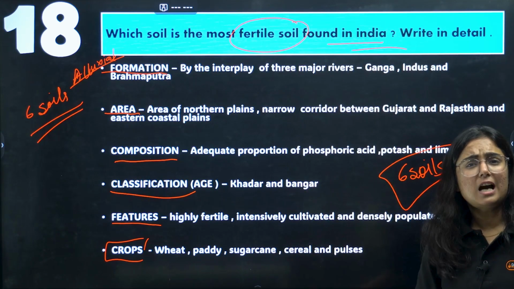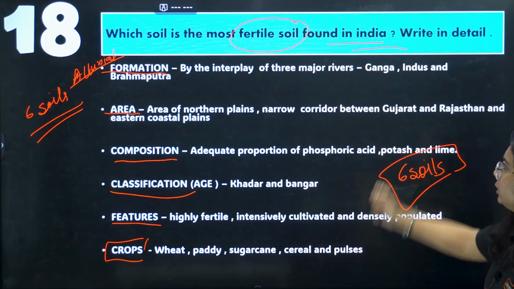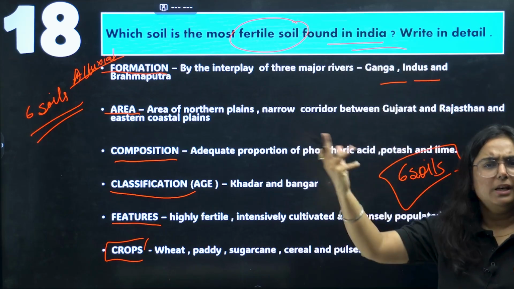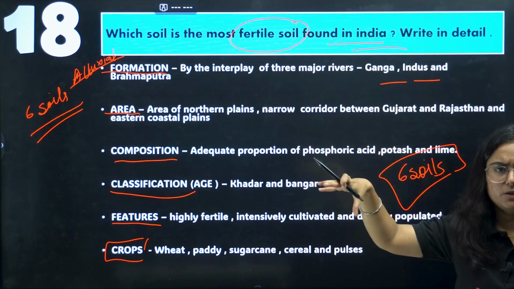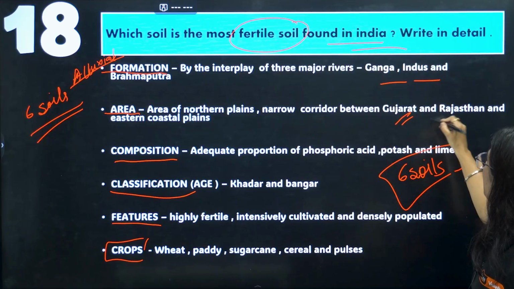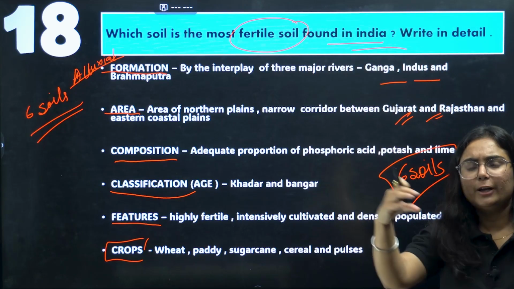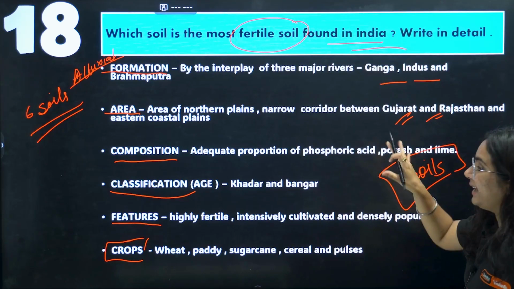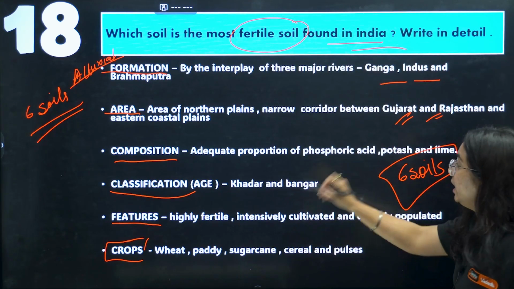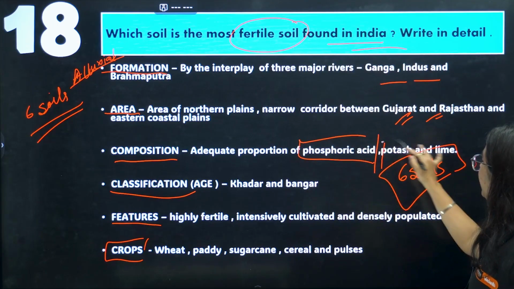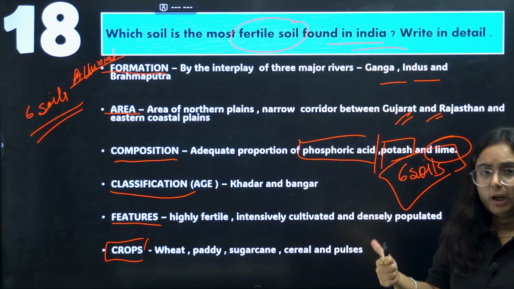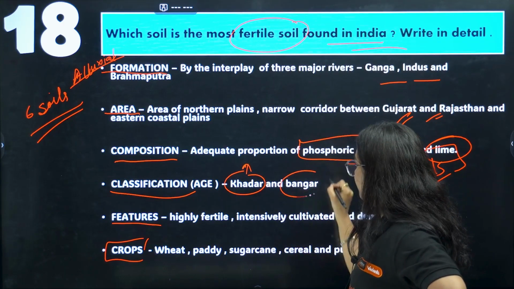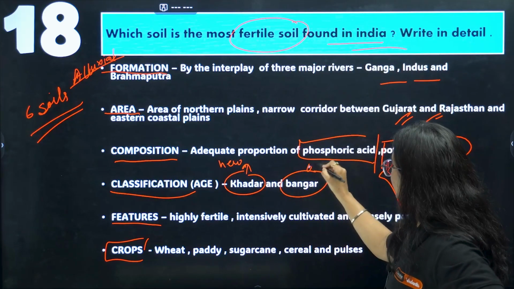How will the examiner deduct your marks? No worries. Go through it. It is formed by the interplay of 3 major rivers, Ganga, Indus and Brahmaputra. Majorly it is found in the northern plains, in a narrow belt between Gujarat and Rajasthan, or in the eastern coastal plains. This is very fertile soil because it has an adequate proportion of phosphoric acid, potash and lime. It is divided into Khadar and Bangar, that is new alluvium and old alluvium.